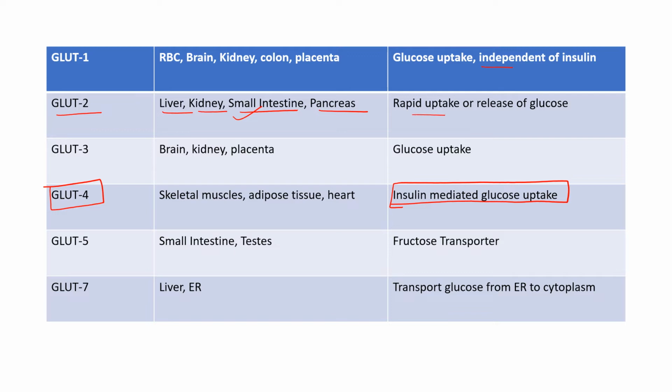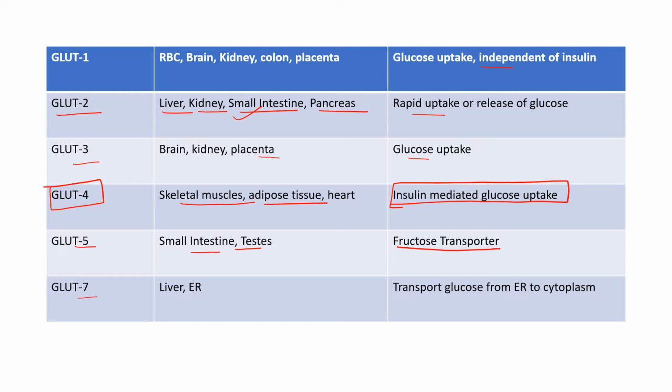Its function is rapid uptake or release of glucose. Then GLUT3 is present in brain, kidney and placenta. Its function is the same, glucose uptake. GLUT4 is present in skeletal muscle and adipose tissue, and it is insulin mediated glucose uptake. Then GLUT5 is present in small intestine and testis. It is the fructose transporter, for fructose uptake.